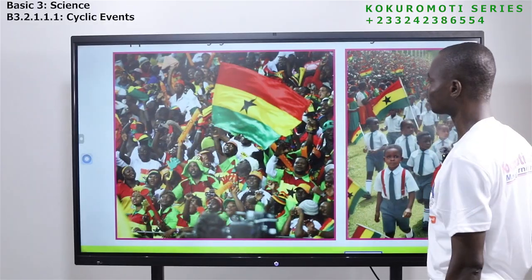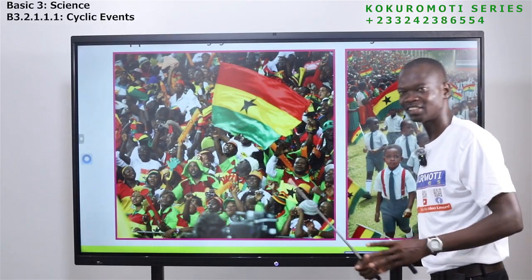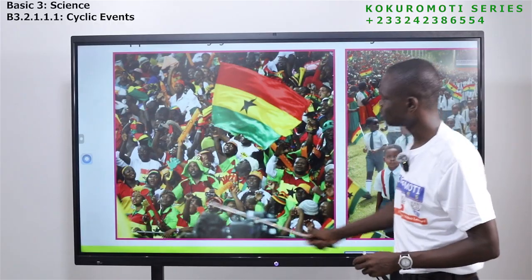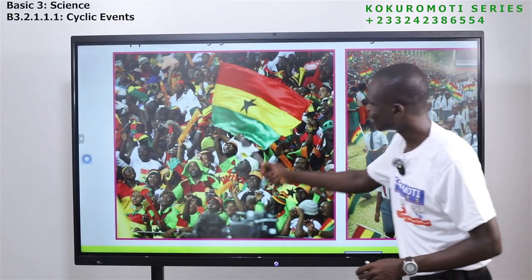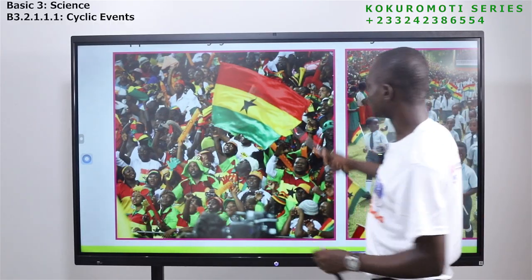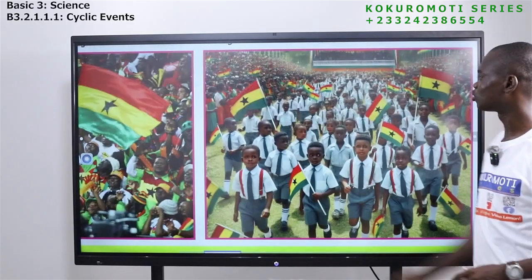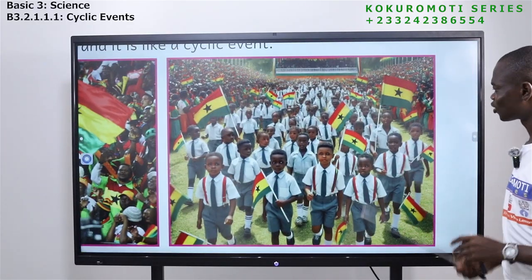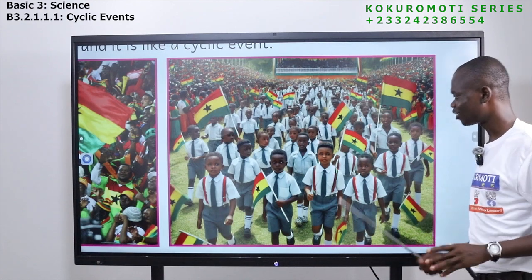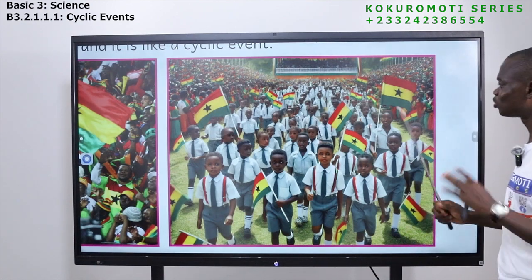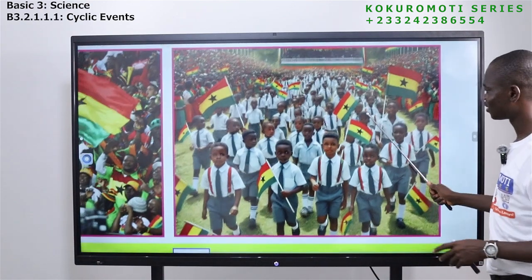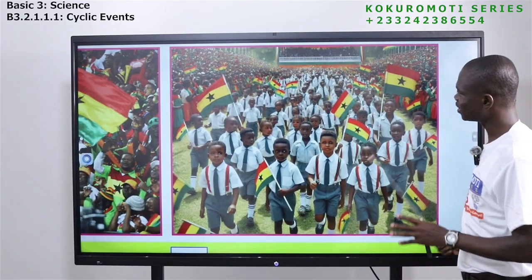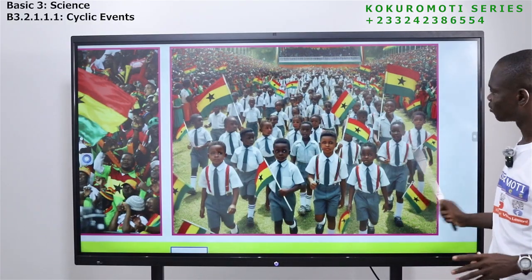6 March, in fact, everybody becomes happy. The day Ghana got our independence. So you see people in their Ghana colors, you see the Ghana flag, school children too. In fact, that day, you show your level. Those who don't know how to march, and those who know how to march, everybody will do something. Look at it. The school children, they are dressed nicely. Look at their flags. Very good.